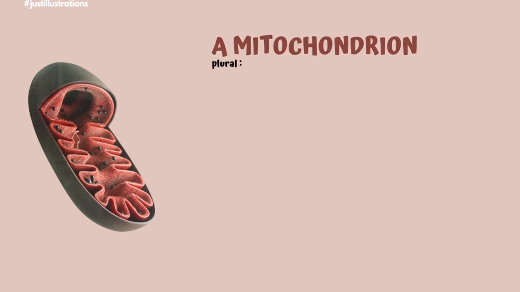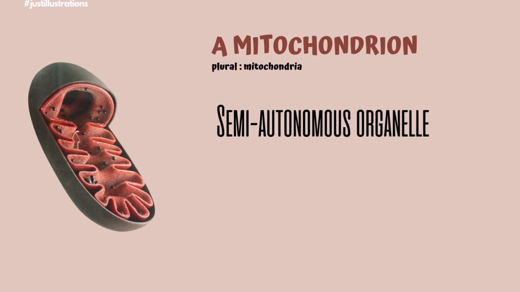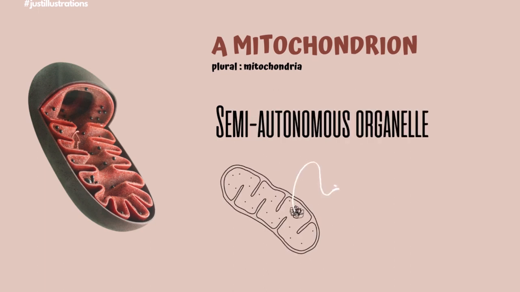This organelle is also known by another name. इसे powerhouse of the cell तो कहते ही हैं, लेकिन उसके अलावा this is also known as a semi-autonomous organelle. Why is it called so? Because it has its own genetic material. It can make its own copies. That's why it is semi-autonomous, not totally autonomous, because it cannot survive on its own, but it has all the organelles and especially the genetic material inside it that makes it a semi-autonomous organelle.